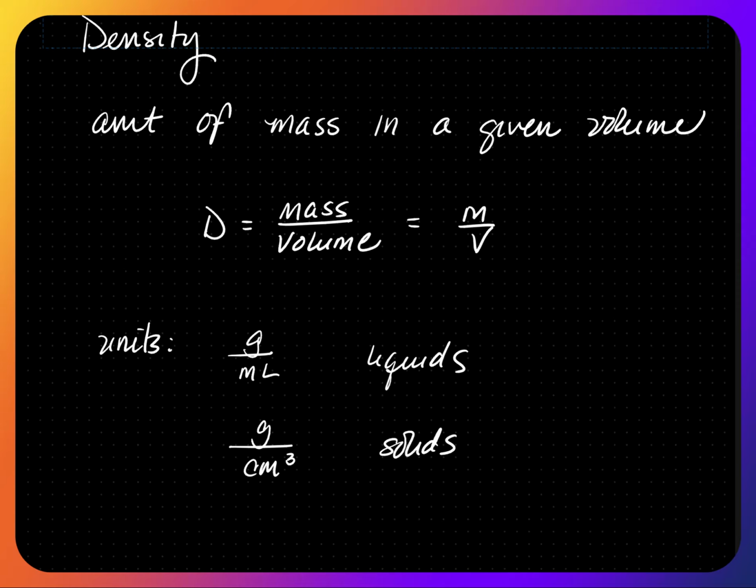The unit for mass is grams. The units for volume are milliliters or centimeters cubed. So for liquids, generally the units we use are grams per milliliter, and for solids, grams per cubic centimeter.